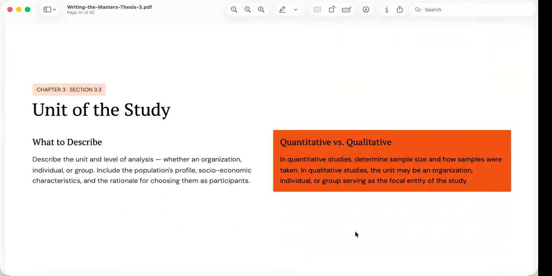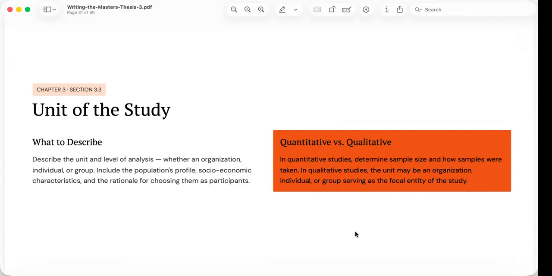Next, unit of the study. One of the first questions every researcher must answer is, who or what exactly is being studied? This is the purpose of the unit of the study section. While the locale tells us where the study takes place, the unit of the study tells us what the actual object of investigation is.